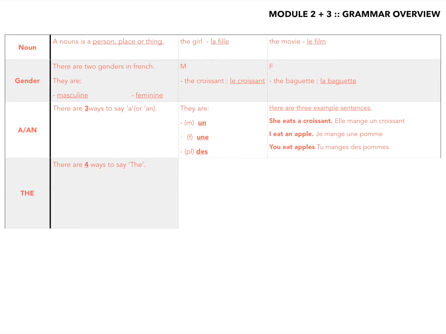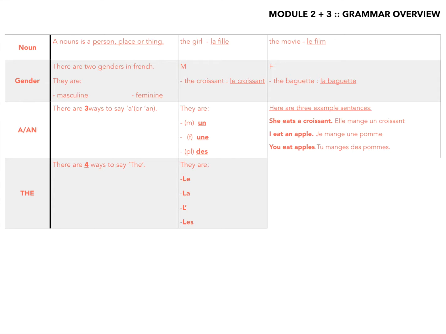Let's do the ways to say the. There are 4 ways to say the, and they are le, la, l', and les. Can you guess, based on what you know already, why we have 4 different ways? You may have guessed gender, masculine and feminine. But what about the other 2?